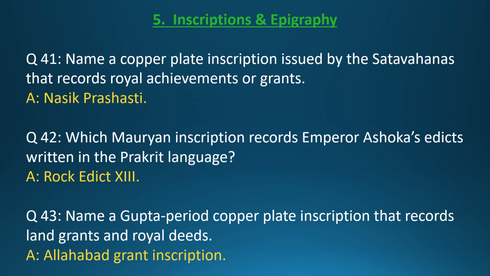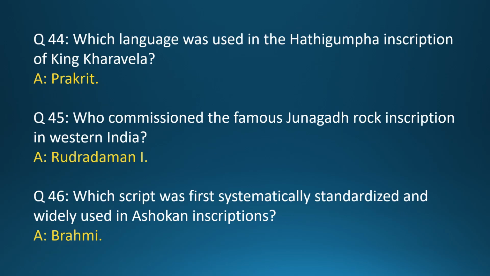Question 41. Name a copper plate inscription issued by the Satavahanas that records royal achievements or grants. Answer: Nasik Prashasti. Question 42. Which Mauryan inscription records Emperor Ashoka's edicts written in the Prakrit language? Answer: Rock Edict 13. Question 43. Name a Gupta period copper plate inscription that records land grants and royal deeds. Answer: Allahabad Grant inscription.